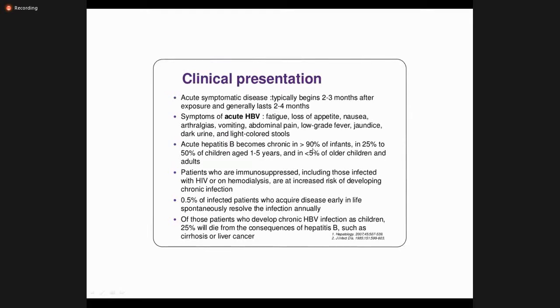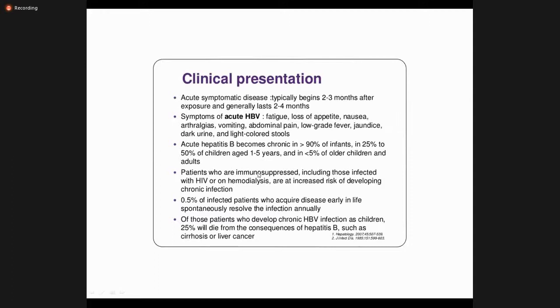So if a person is infected at a very young age, infants infected from their mothers, then 90% of the chances are that they become chronic. But if a child develops hepatitis B, then there is a 25 to 50% chance that they will develop chronic hepatitis. But if adults develop hepatitis B, there is less than 5% chance of getting chronic. It means as the age increases, there are less chances of hepatitis becoming chronic.